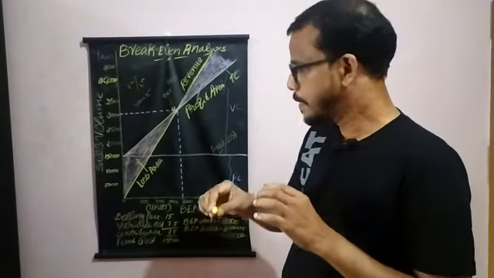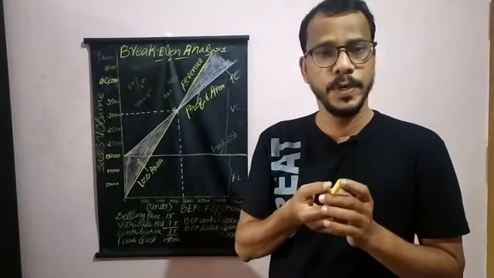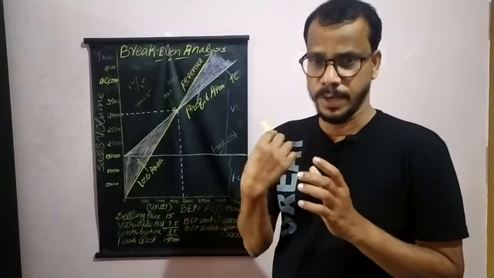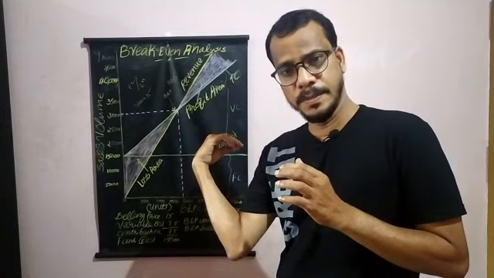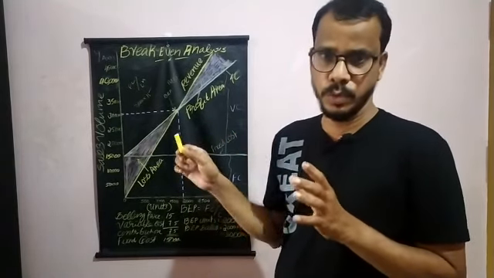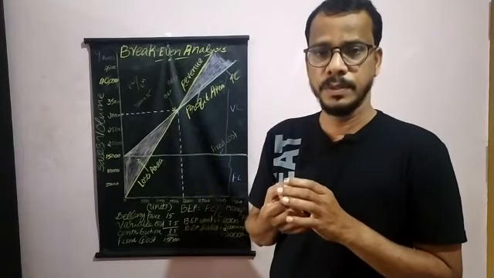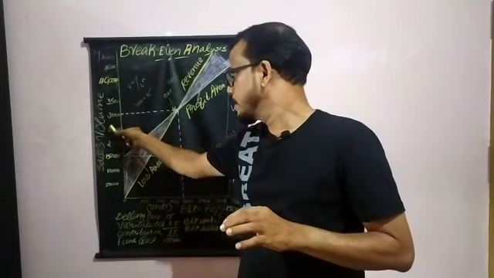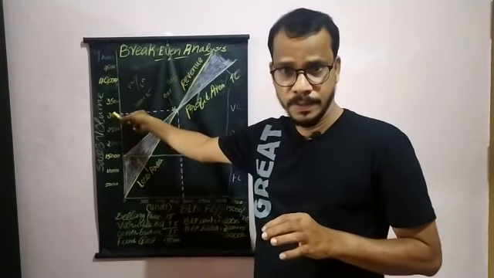So what would be the break-even sales? Break-even sales can be calculated by multiplying the break-even point units by the selling price. Here the break-even point units is 2,000. So 2,000 into 50 rupees, you will get 30,000. So 30,000 is the break-even point sales.